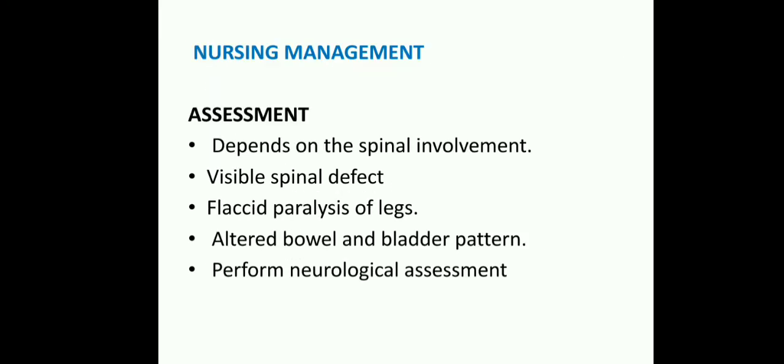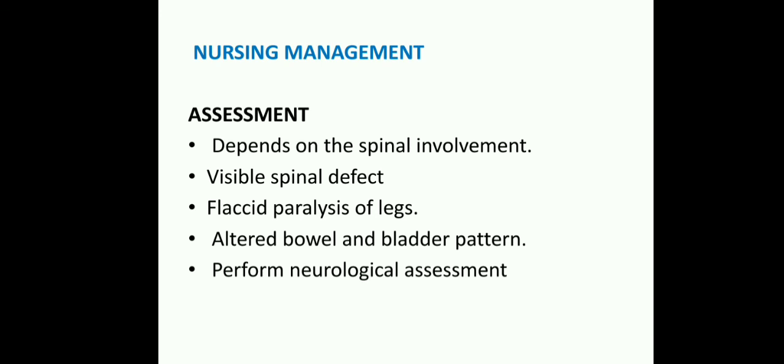First you should assess and then do the interventions. Under the assessment, you should depend on the spinal involvement: how much the spinal cord is involved, whether it is spina bifida occulta, meningocele, or myelomeningocele. You have to assess which type of spinal cord involvement is there, and how far the visible spinal defect extends.